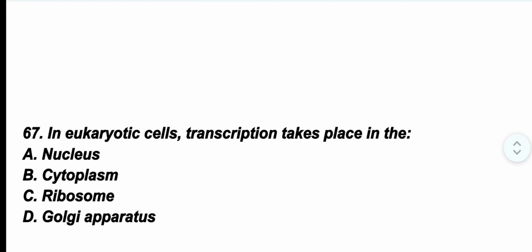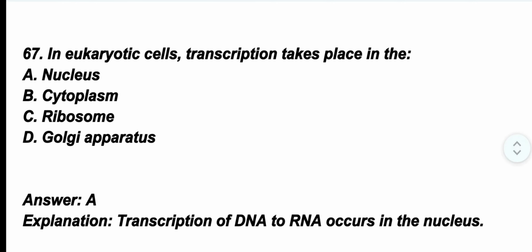Question number 67. In eukaryotic cell, transcription takes place in the? The correct option is option A. Nucleus. Transcription of DNA to RNA occurs in the nucleus.